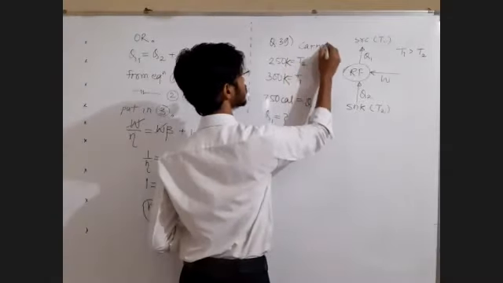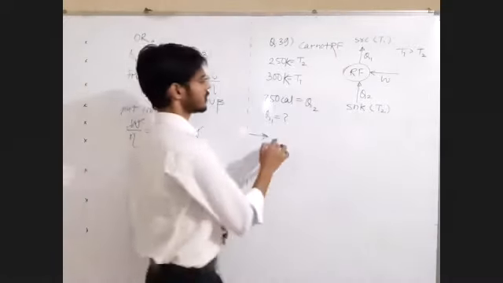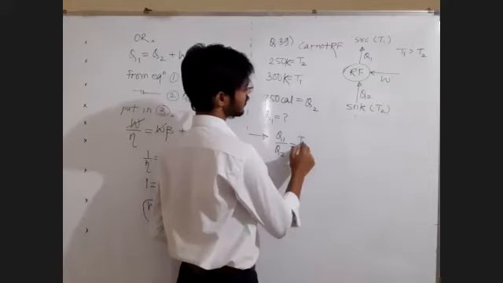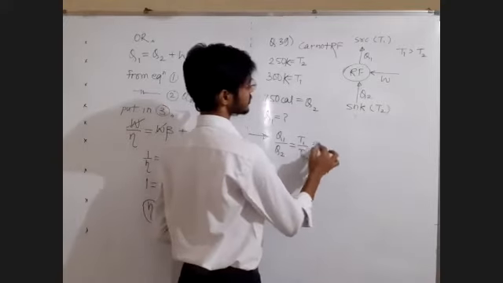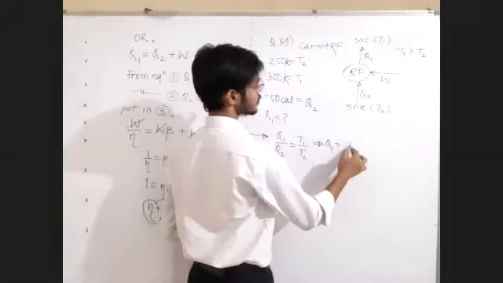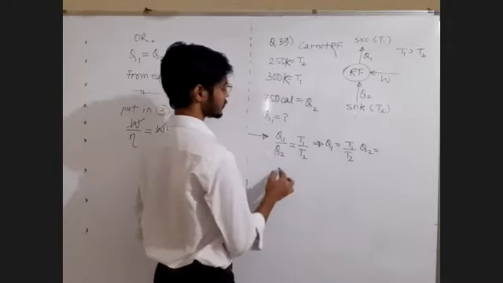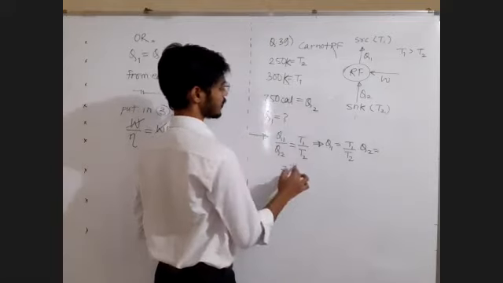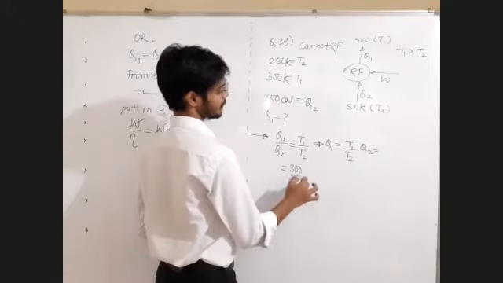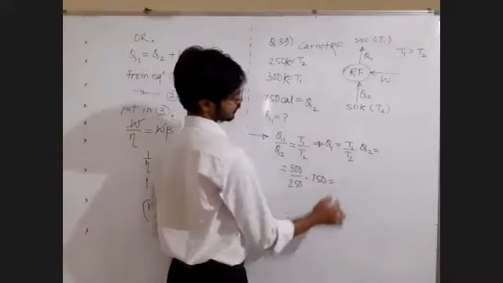It's a Carnot refrigerator. Perfect. Very simple thing. Just do this: Q1 upon Q2 equals T1 upon T2. Very next step you shall get the answer. Q1 is equal to T1 upon T2 multiplied by Q2. T1 is 300, divided by T2, which is 250, multiplied by Q2, which is 750. What is the answer?